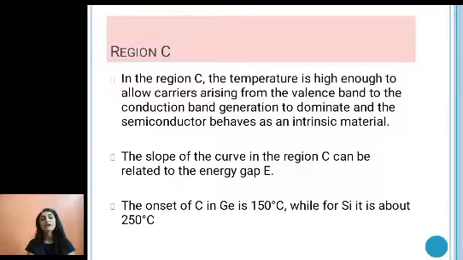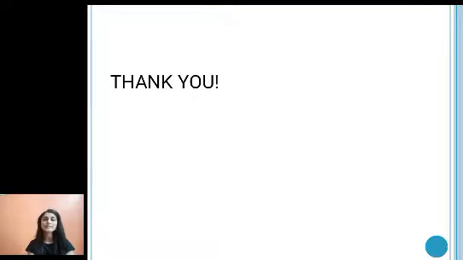And the slope of the curve in region C can be related to what we call the energy gap E, because whatever conduction we get here is because of the jumping of electrons from the valence band to the conduction band. That difference of energy is nothing but the energy gap. And the onset of region C in germanium is 150 degrees Celsius, while for silicon it is about 250 degrees Celsius. So that is about it.